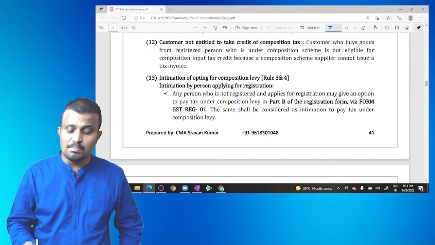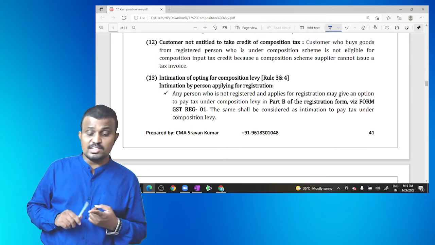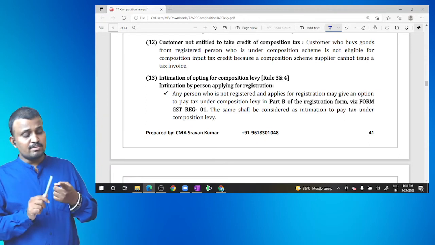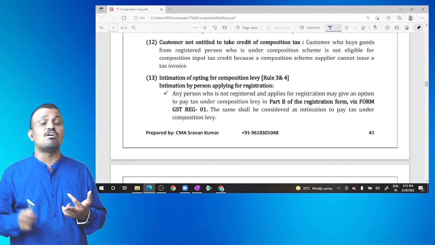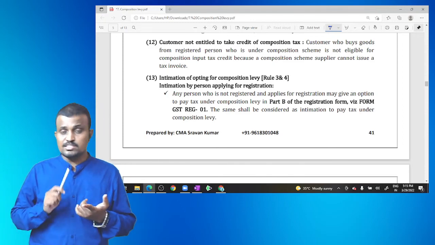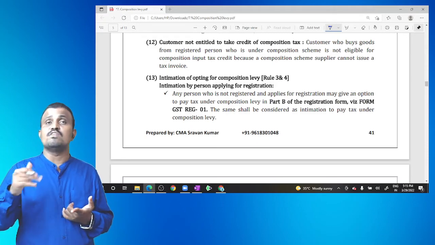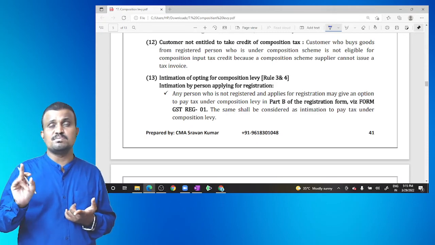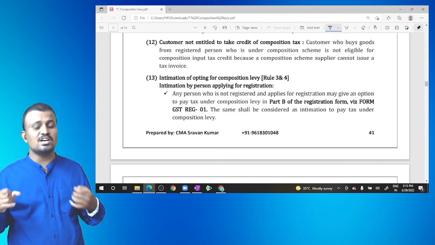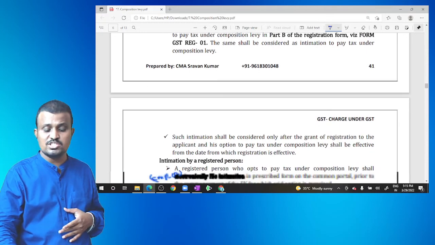Intimation for opting for the composition levy. First, intimation by the person applying for registration, or intimation by an already registered person. In the case of a party who applies for registration, along with the registration he may just select whether to opt for the composition scheme or not. So separate intimation and separate submission of documents is not required for opting for the composition scheme.